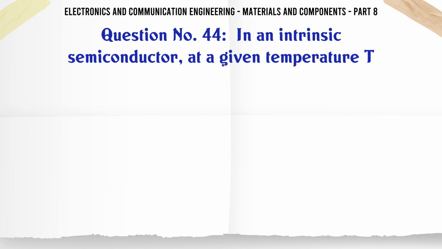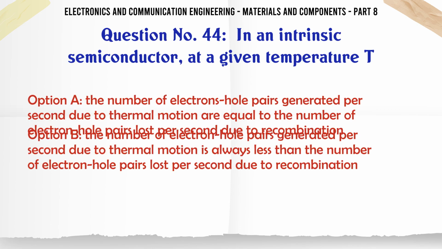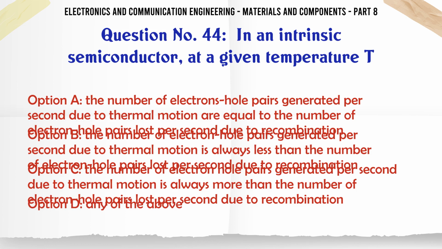In an intrinsic semiconductor at a given temperature T, A. the number of electron-hole pairs generated per second due to thermal motion are equal to the number of electron-hole pairs lost per second due to recombination. B. The number generated per second due to thermal motion is always less than the number lost per second due to recombination.